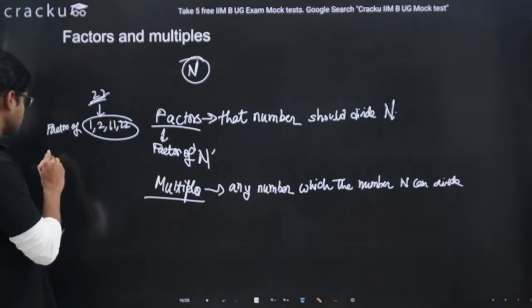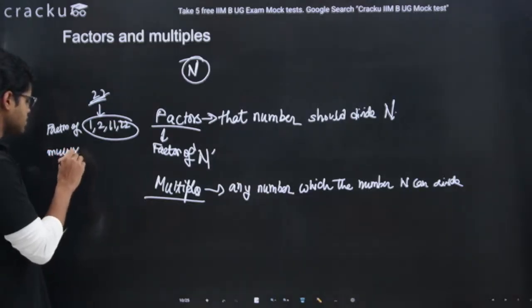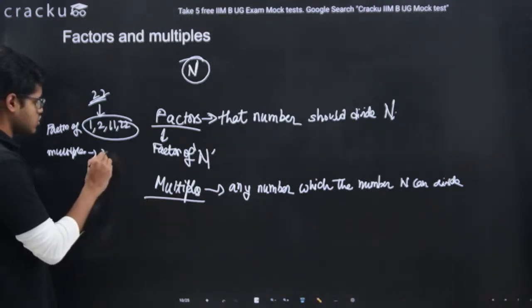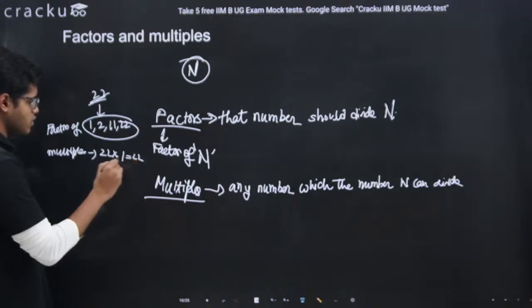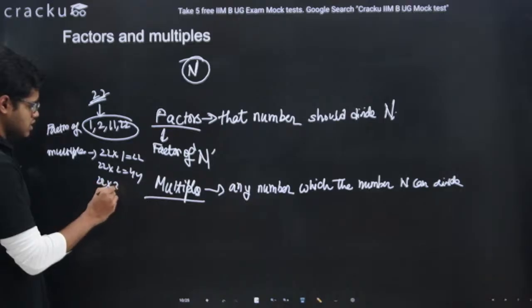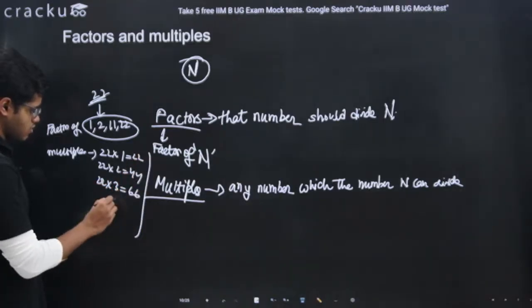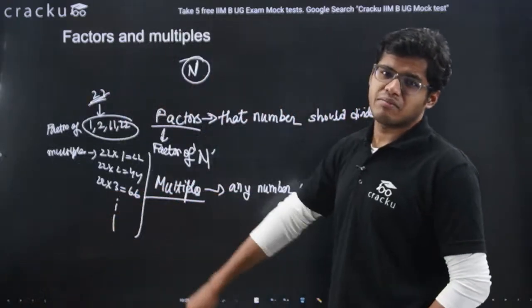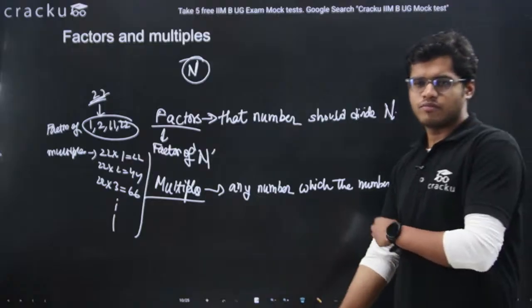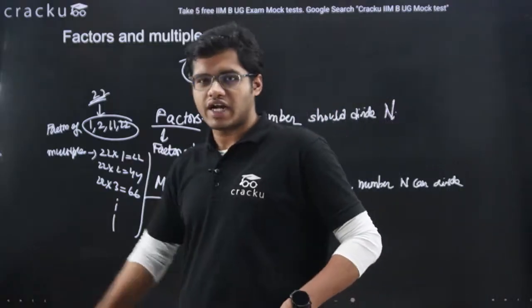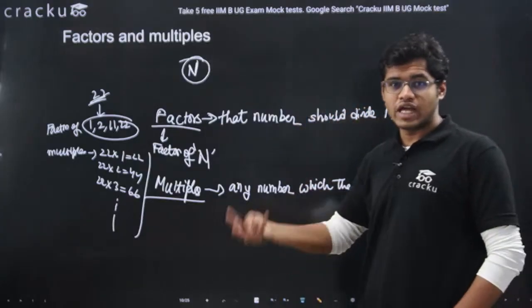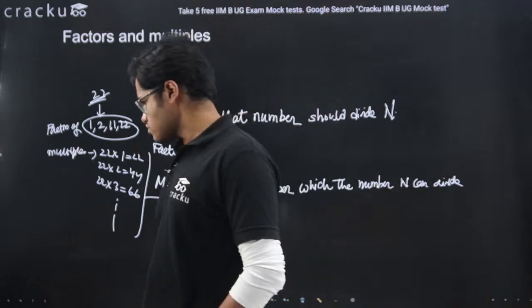But what are the multiples? Multiple means the numbers which 22 will divide, which means what are the numbers? 22 into 1, 22. 22 2s is 44. 22 3s is 66. And the list goes on. Right? So basically this multiples is nothing but the multiplication table which we have learned in our childhood. Multiplication table of 5, 6, 7. So that means they are the multiples. For example, multiples of 5 will be 5, 10, 15, 20, 25, right?